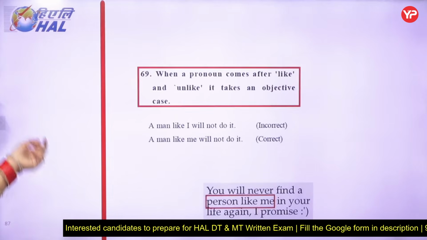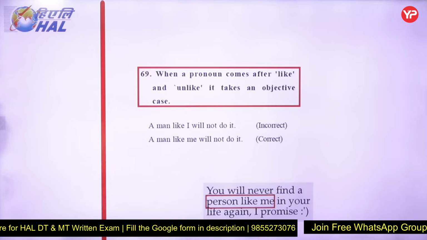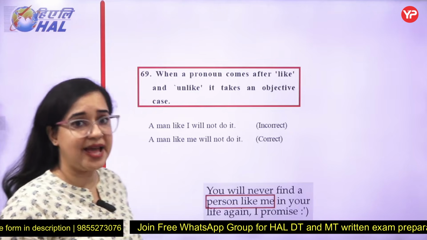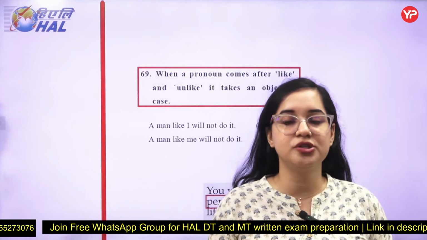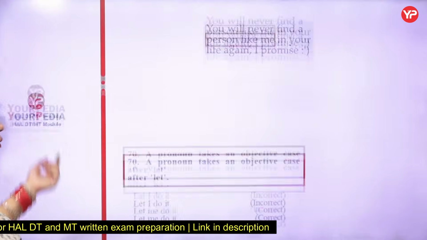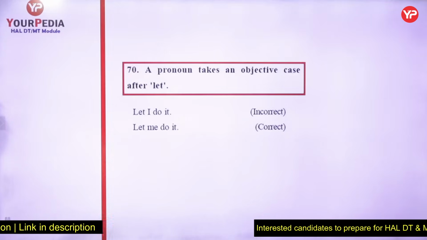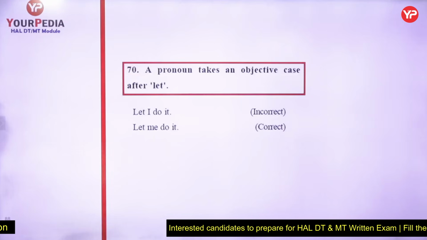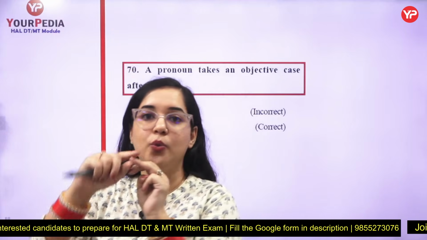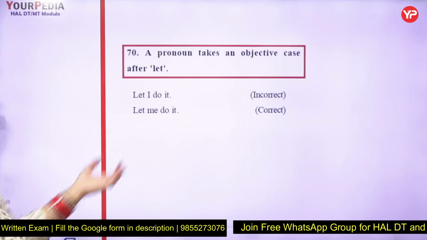Similarly, when a pronoun comes after a word like "like" or "unlike," again your pronoun should be taken in the objective case only. "A man like I will not do it." Like is a word, and after like, which case should be used? The objective pronoun should be used. "A man like me" is the objective case. Otherwise, a subjective one should not be there. Rule number 70 states a pronoun takes the objective case after let. Even after let, even after like, even after prepositions. Now you got the three: with prepositions, with like and unlike, with let. All these will carry the pronoun in the objective case.